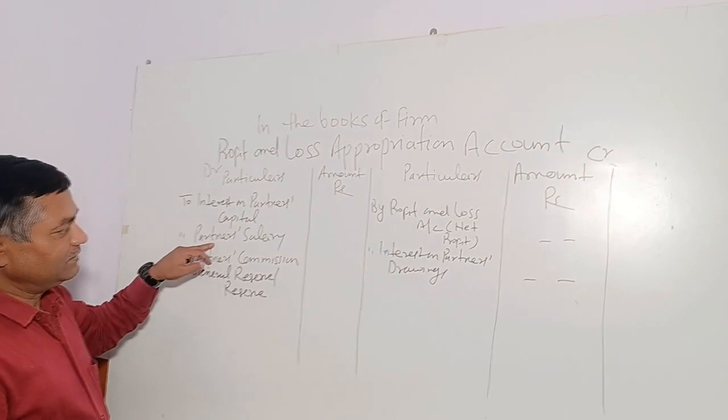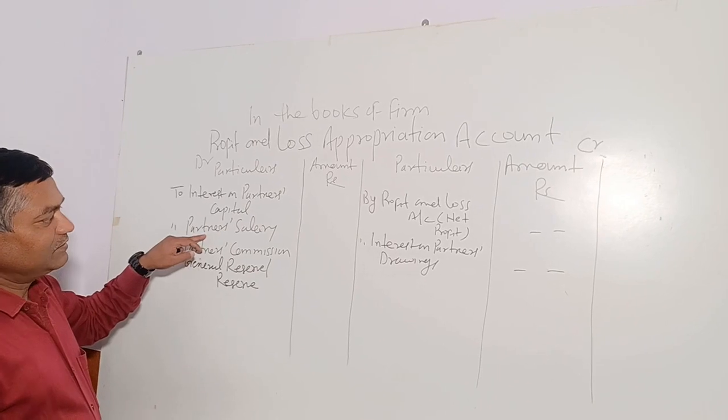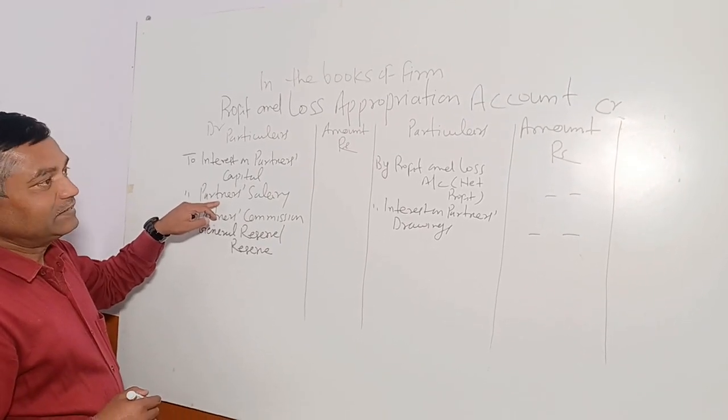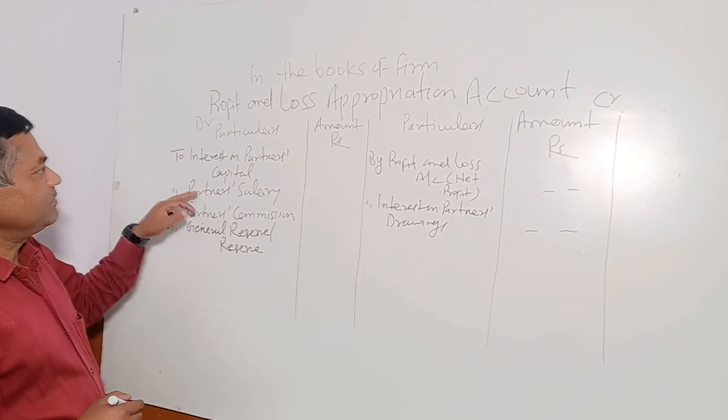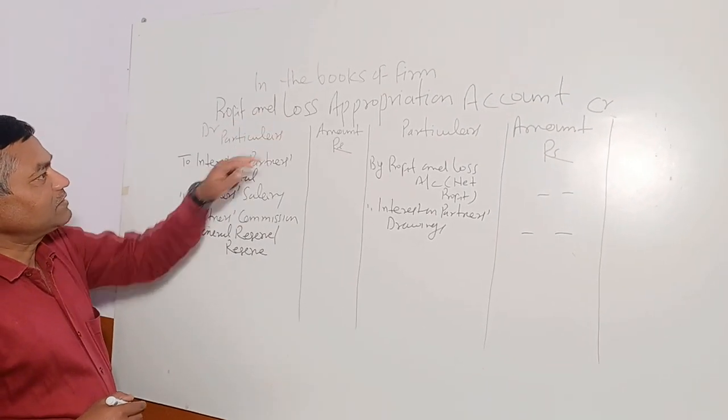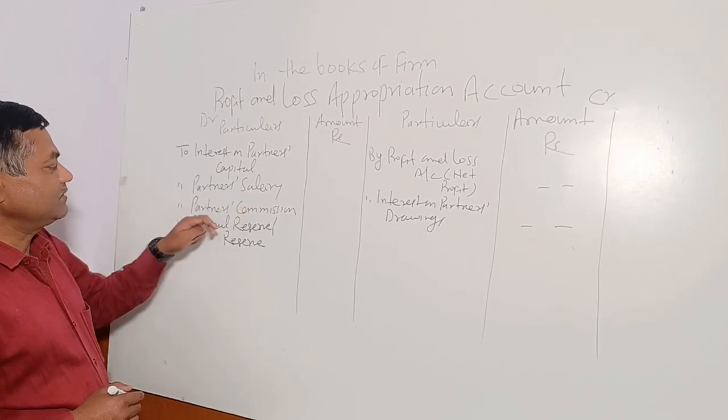Salary payable to partner. The journal entry is partner salary account debit to partners' capital account. At the end of the year, the balance of partner salary is transferred to profit and loss appropriation account. The journal entry will be profit and loss appropriation account debit to partner salary account.